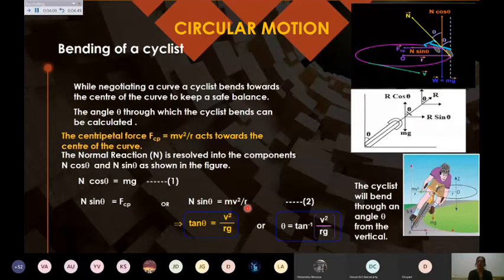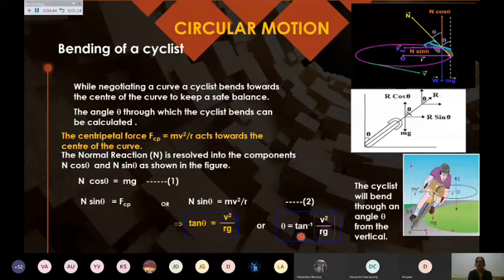So N sin theta equals mv square upon r. Writing the normal reaction as capital N, I can resolve it into N cos theta and N sin theta. N sin theta provides the centripetal force, and N cos theta balances the weight of the cyclist, which equals mg. If I divide both these equations, I get tan theta equals v square upon rg. Or from here I can find theta, that is, tan inverse of v square upon rg.